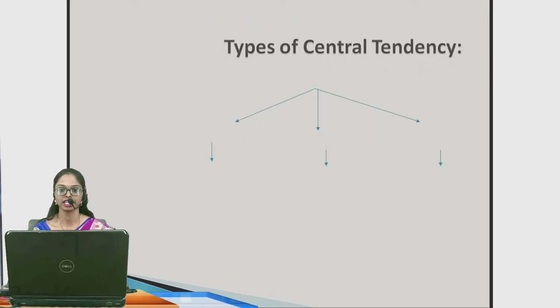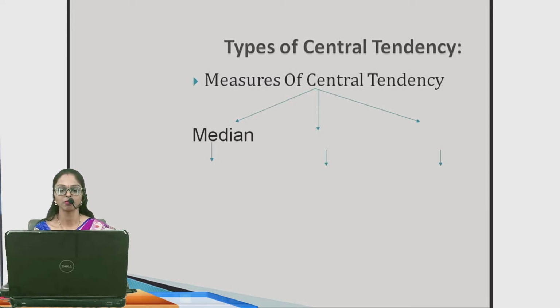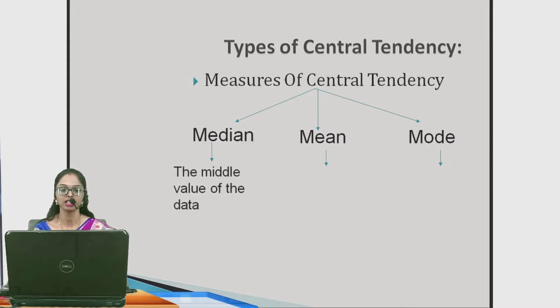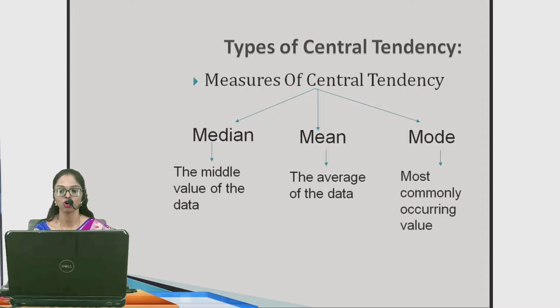Types of central tendency. Measure of central tendency is the main topic. Then the subtopics: first one is mean, second is median, and next one is mode. Median is the middle value of the data. Mean means the average of the data. And the last one is mode. Mode means the most commonly occurring value in the entire set of data. All these, mean, median and mode, give the average of the entire set of data, or the central value of the data.